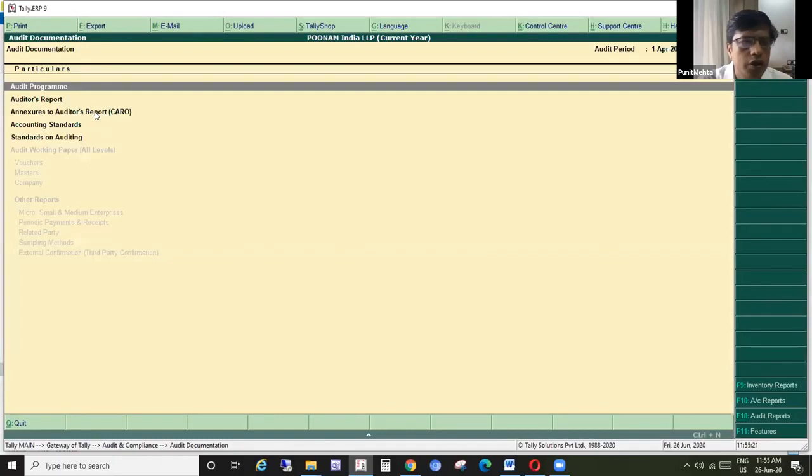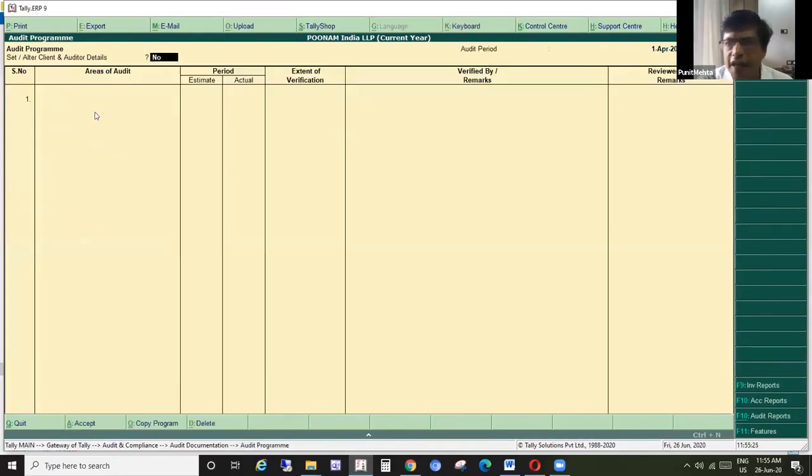Once we go in this audit program, we can put the client auditor's details, just to type the basic aspects of the audit. Here you can create your users and set or alter client auditor details. I will explain about the area of audit and everything.